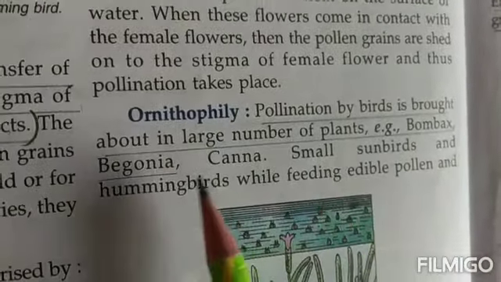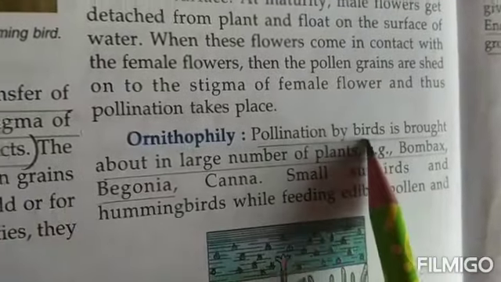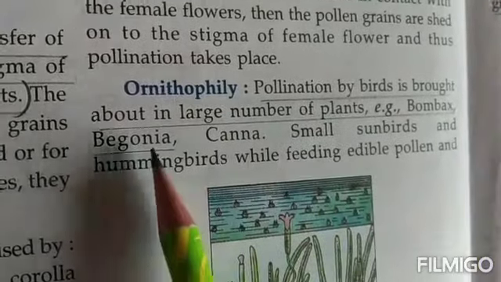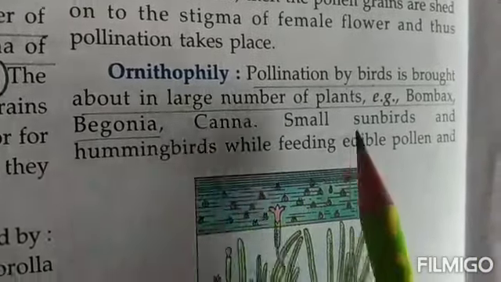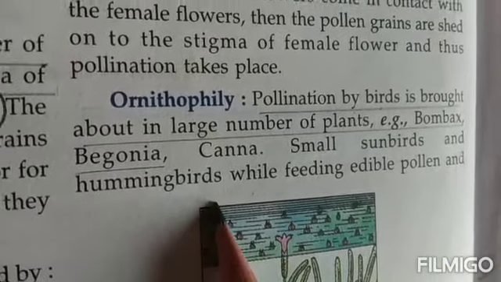The last one is ornithophily. That means pollination which is brought about by the birds. Now it is seen in bombax, begonia and canna. Small sunbird and the hummingbird. Hummingbird is supposed to be the smallest bird, children.